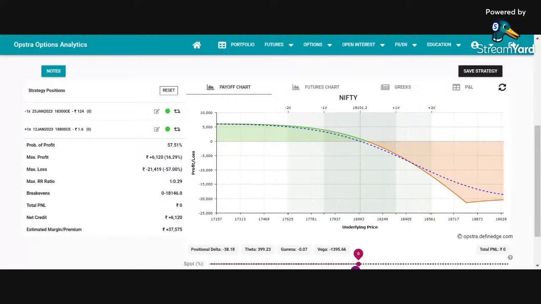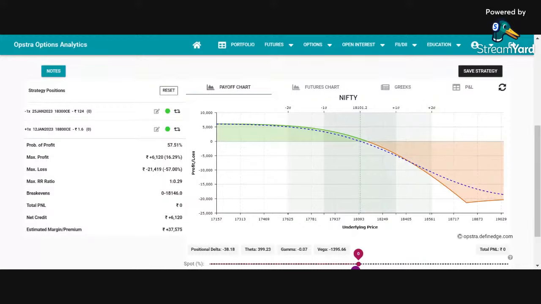So the only benefit, the little benefit we got here, is that because we have purchased the 18,800 call, we got the margin benefit. Now the margin requirement has reduced drastically. This is margin management. This is no hedging at all.